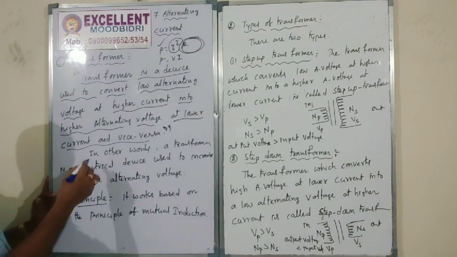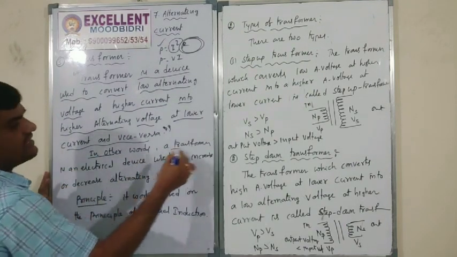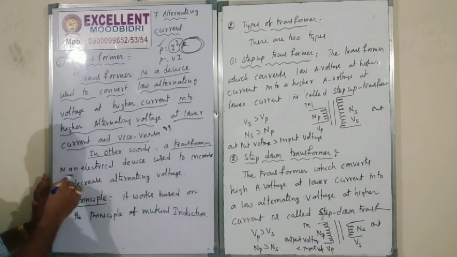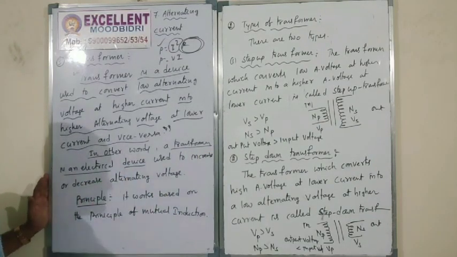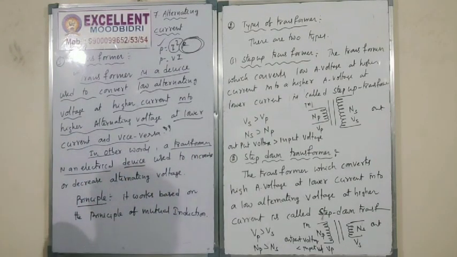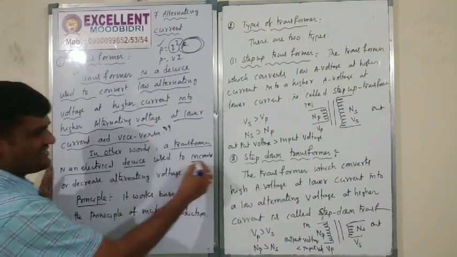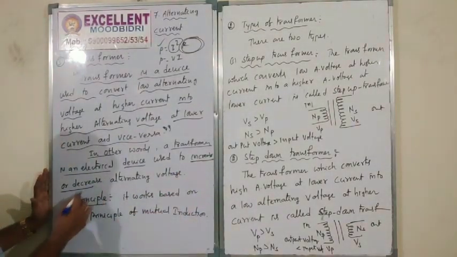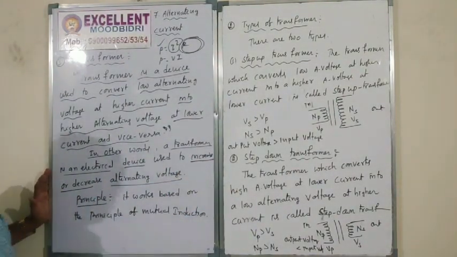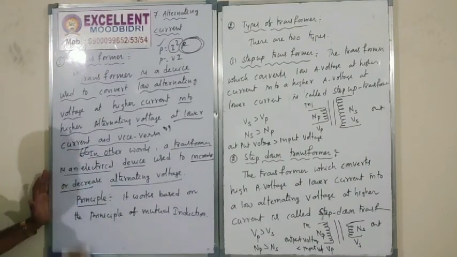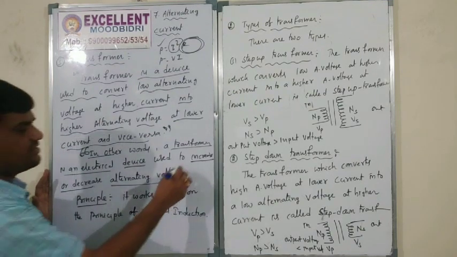So in other words, a transformer is an electrical device used to increase or decrease alternating voltage. That is the simple definition.